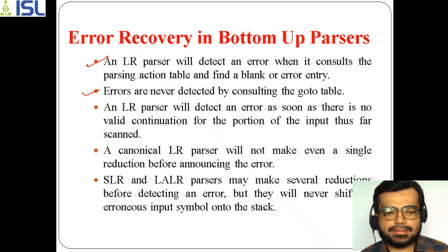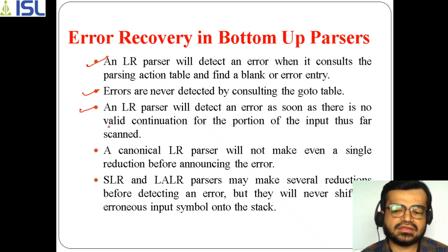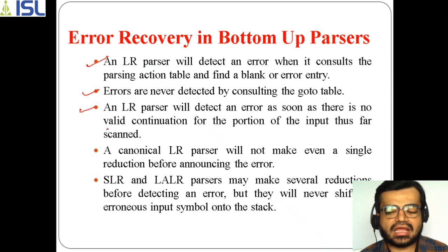So in this LR parser method, it will detect an error when there is no valid continuation. Valid continuation means, for example, if there is a string, it is processed with the help of the parsing table, which tries to generate the parse tree by getting the set of productions.